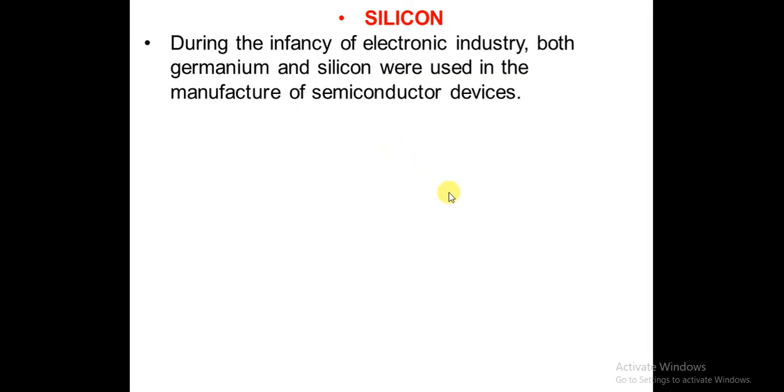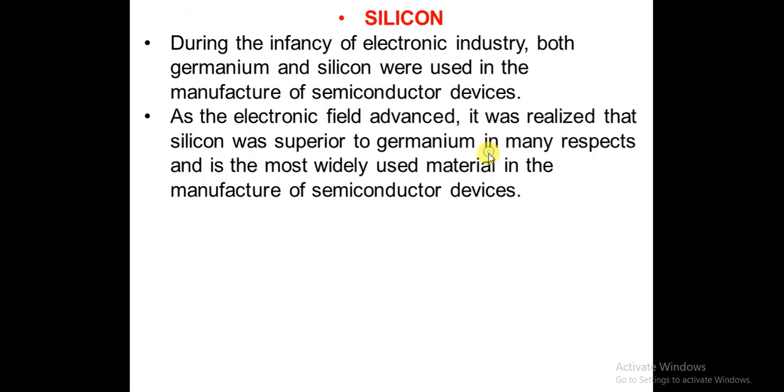Earlier, both silicon and germanium were widely used for manufacturing semiconductor devices in the electronic industry.